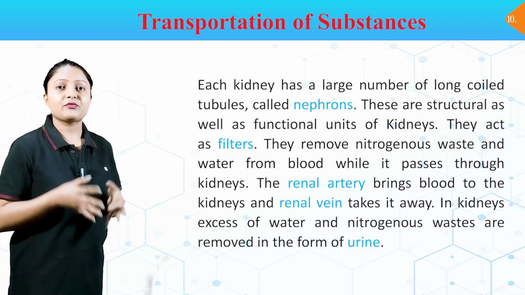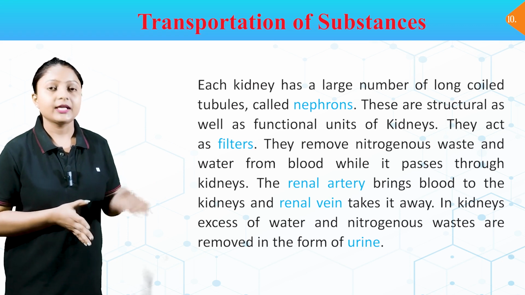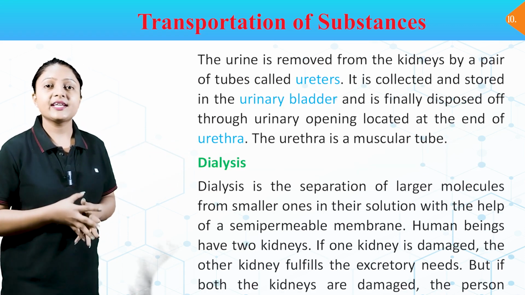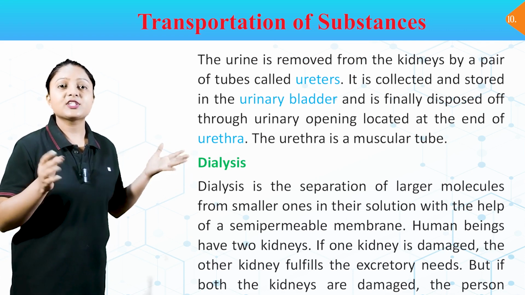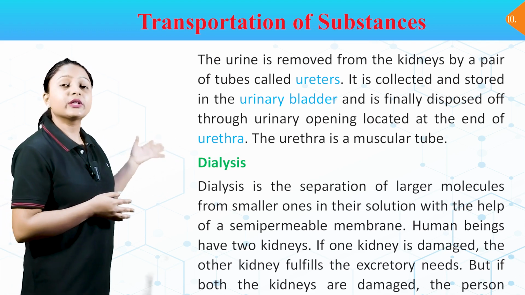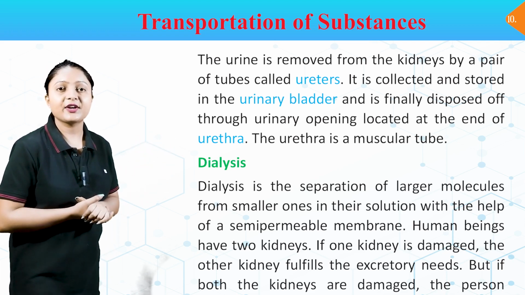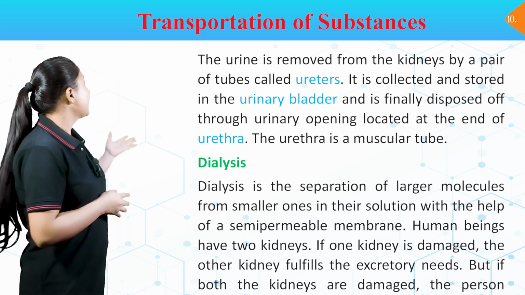In kidneys, excess water and nitrogenous waste are removed in the form of urine. The urine is removed from the kidneys by a pair of tubes called ureters. It is collected and stored in the urinary bladder and is finally disposed of through the urinary opening located at the end of the urethra. The urethra is a muscular tube.